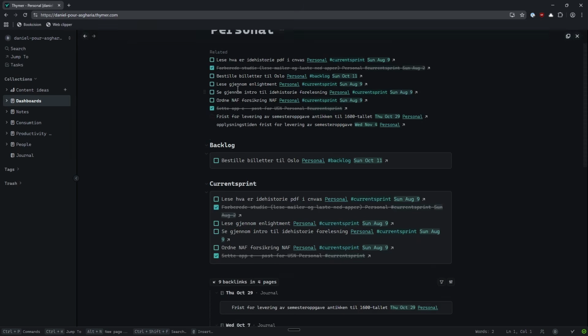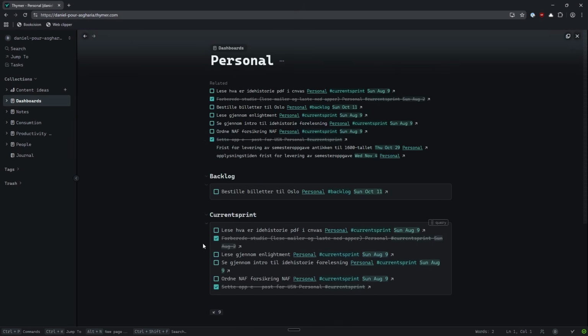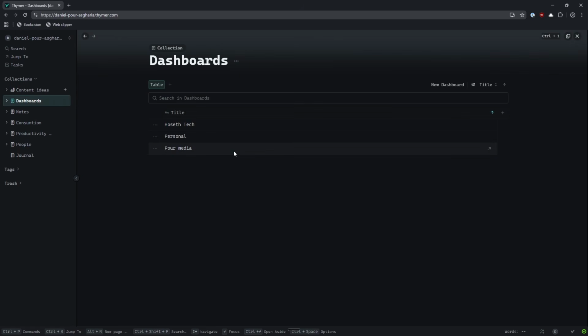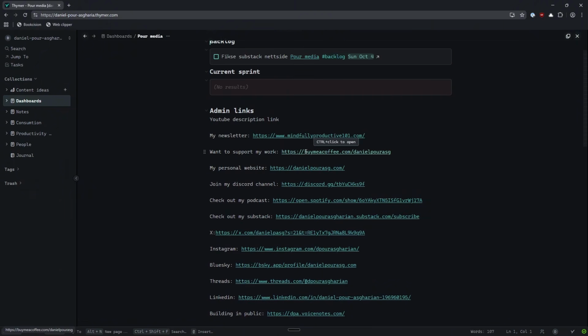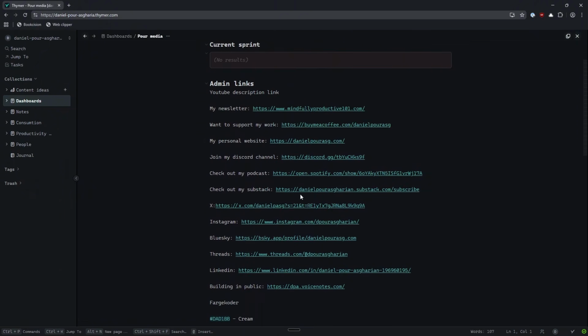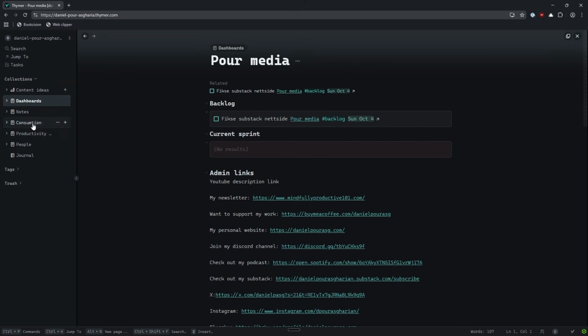I have my personal stuff. Here you can see my tasks, you can see backlinks, but mainly this is tasks and search queries. I have the same for work-related stuff, and I also have some of my links for my YouTube description in here. As I said, I also use search queries.